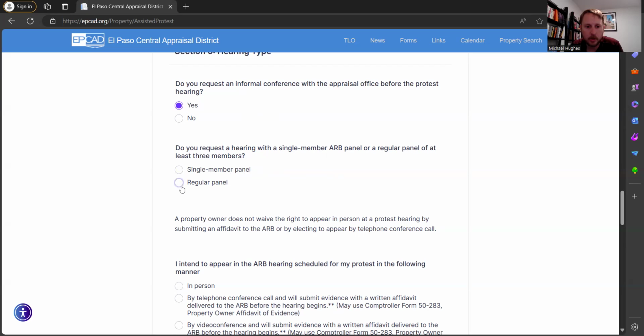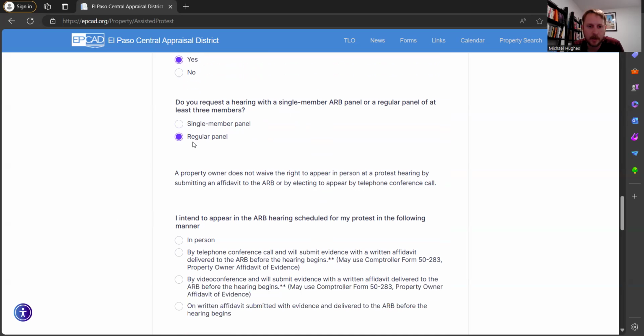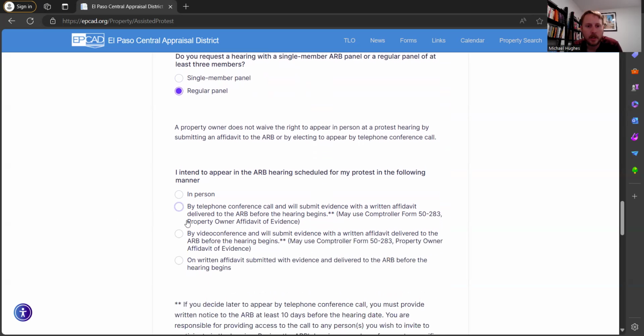So there's a single member panel or a regular panel. I believe the regular panel has maybe 3+ people on it. So this is if you can't meet an agreement in the informal conference, you'll go to your actual hearing. I don't know about you, but I think I'd prefer having multiple opinions versus just one. So I click regular panel there.